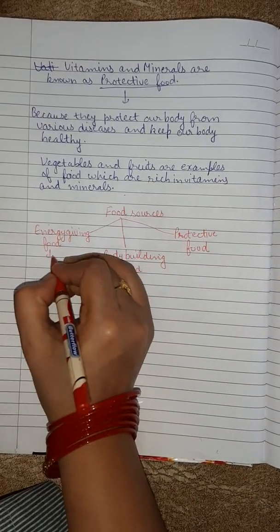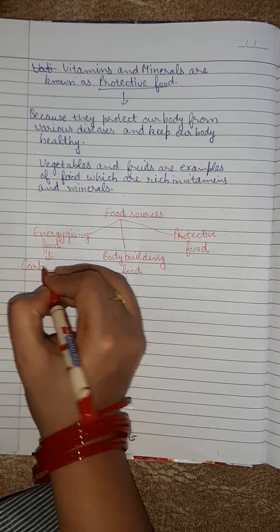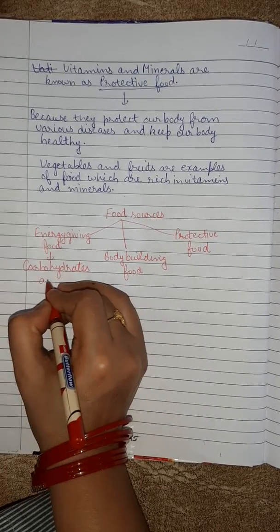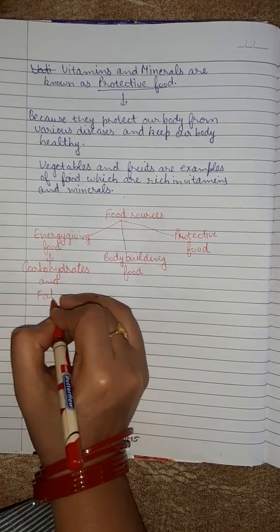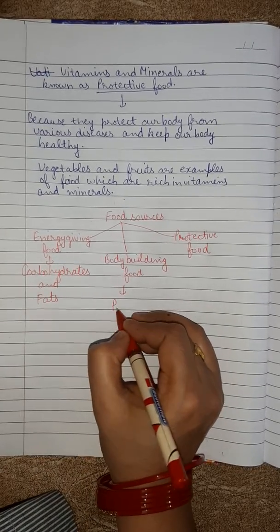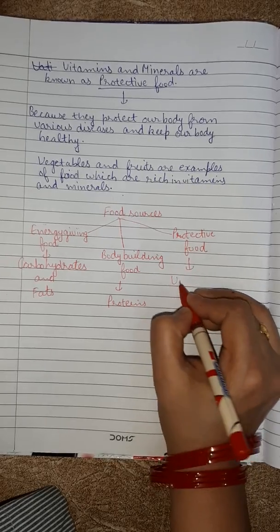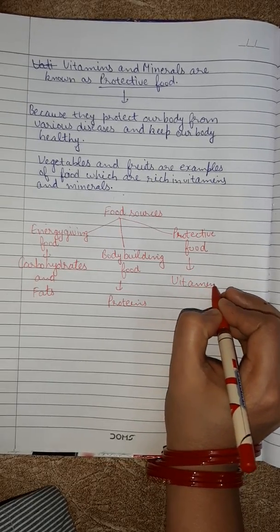Carbohydrates and fats are energy giving foods. Proteins are body building foods, and vitamins and minerals are protective foods.